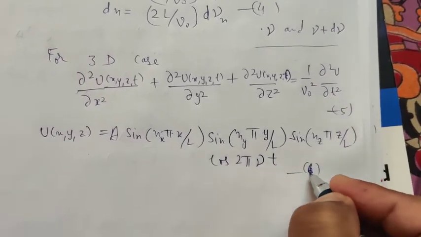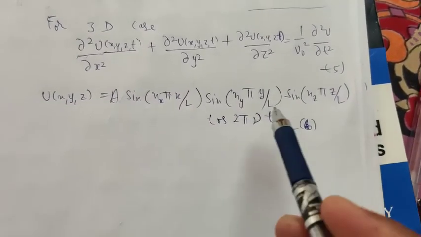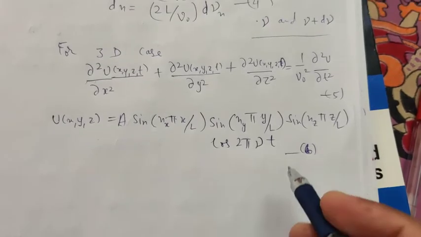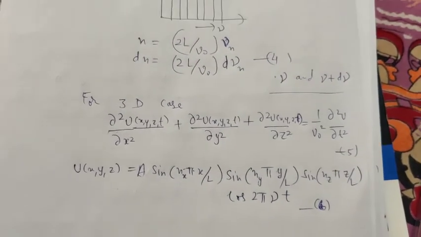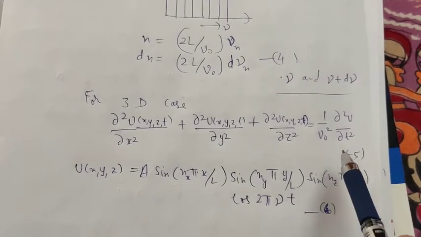This is the general solution for this equation number 5. So now what I will do is put this solution into equation number 5.